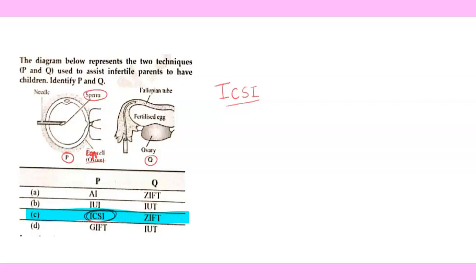But let's look at Q as well, because maybe you will get only Q in the exam. See here, the ovary has been shown to you, which is here. Fertilized egg is seen here written, and the fallopian tube, and some object is going inside the fallopian tube. So yes, this is absolutely correct. They are talking about ZIFT. Even if we could have talked about IUT, that could also have been valid in this case, because P is ICSI. That is why we have picked option C as the right answer.